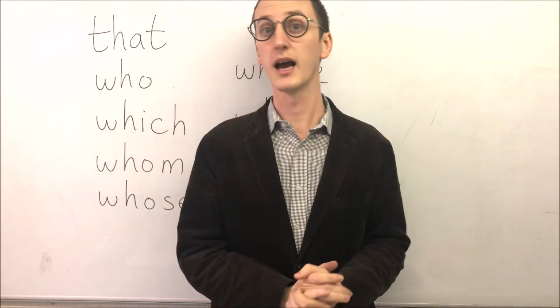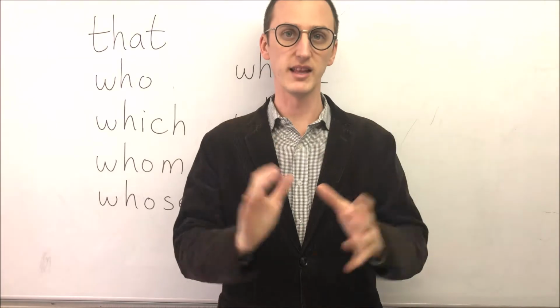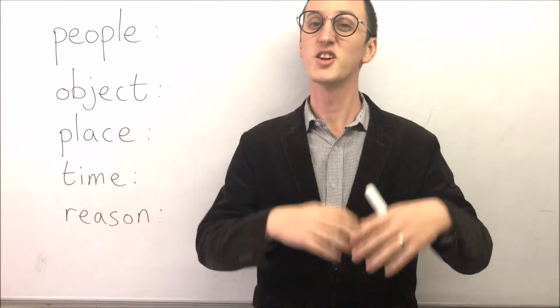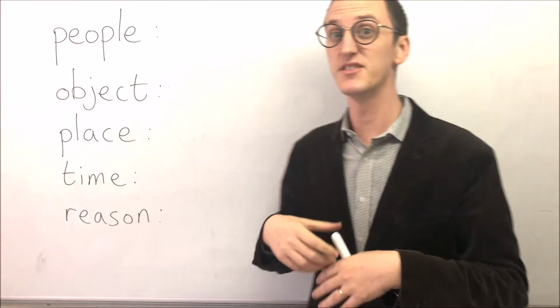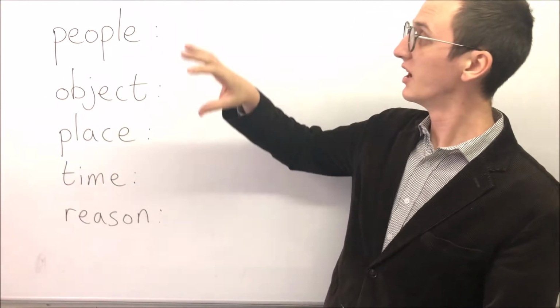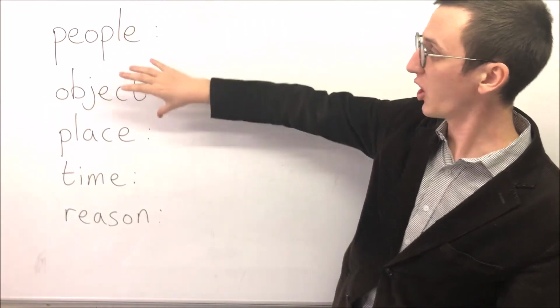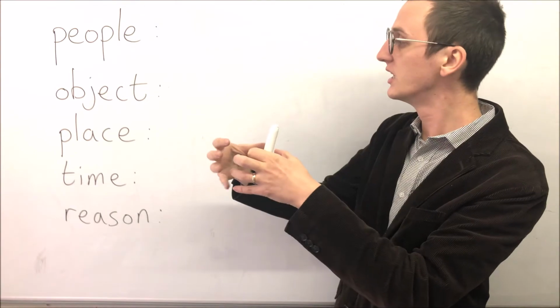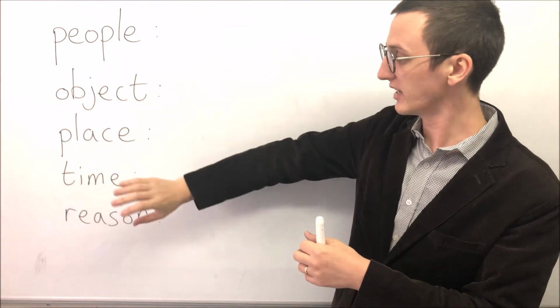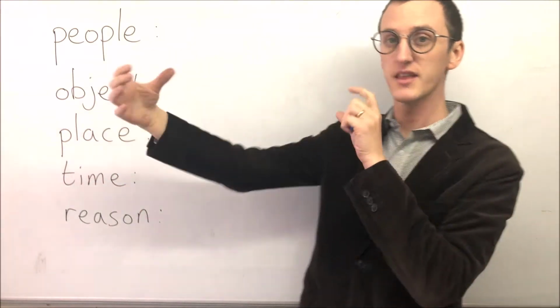The relative clause gives extra information about the people in the sentence, an object, a place, a time or a reason in the first part.